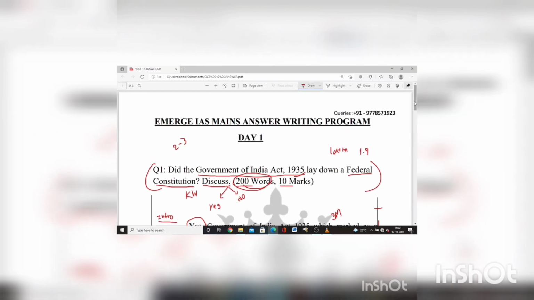This is your first attempt at this question, so try answering it 2 to 3 times. Maybe after 1 week, answer this question again, and there will be a lot of changes between the answer you wrote today and the one you write next week. Then keep practicing and try to do more questions in a day. Get ready for mains before prelims, because after prelims you don't have much time to prepare for mains, and mains is the very important stage in clearing your examination. You have to score good marks in mains.